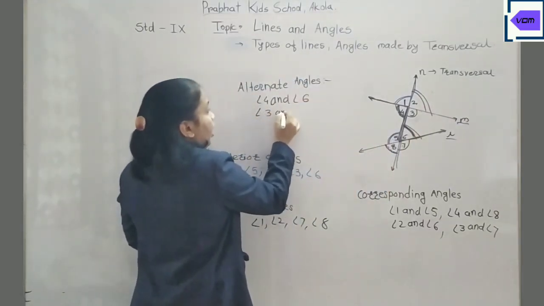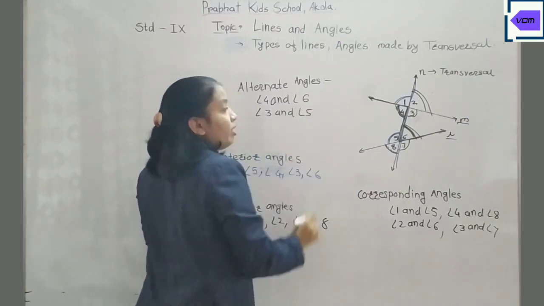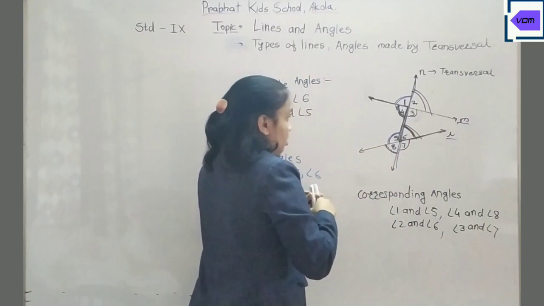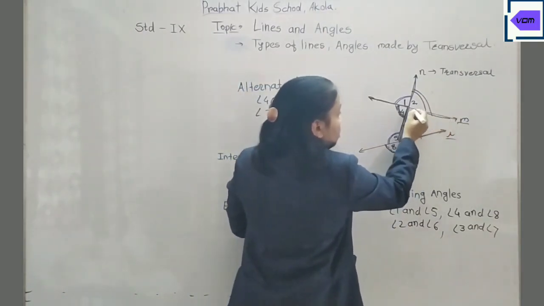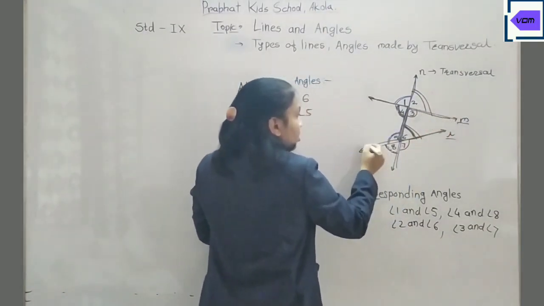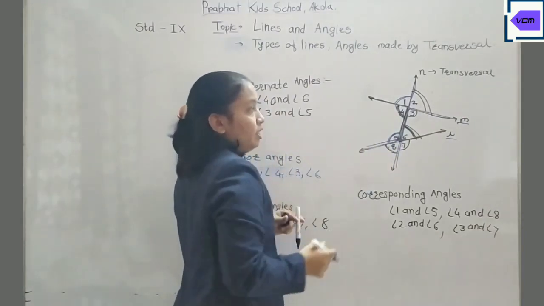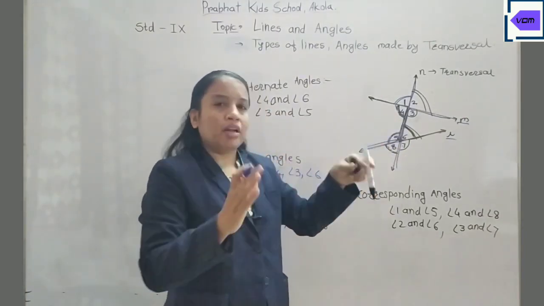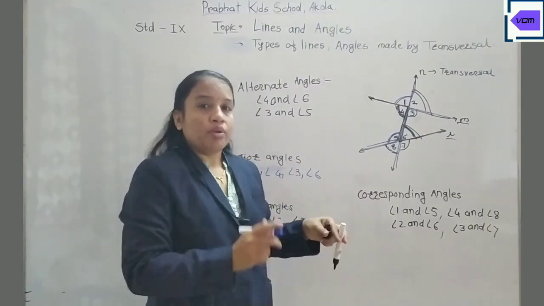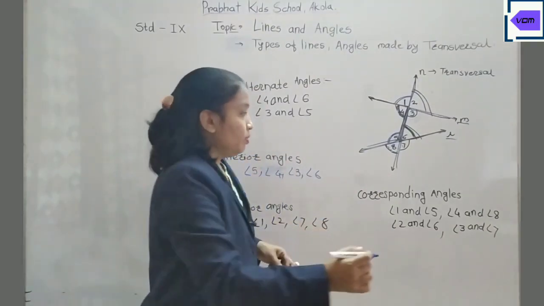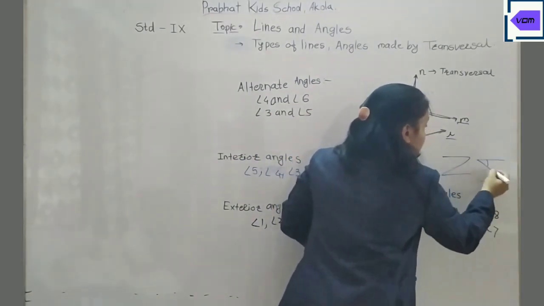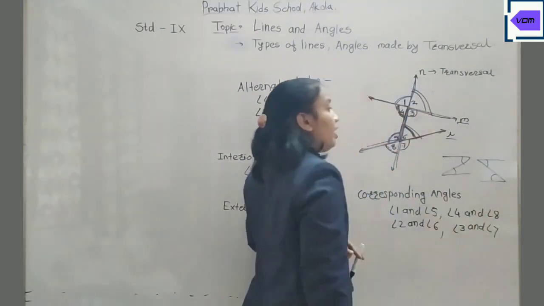Angle 3 and angle 5 are alternate angles, as this again forms a Z, but an opposite Z. It is not looking good because these are not parallel lines, but in parallel lines you can easily identify them. They make exactly this type of Z or this type. These angles are called alternate angles.